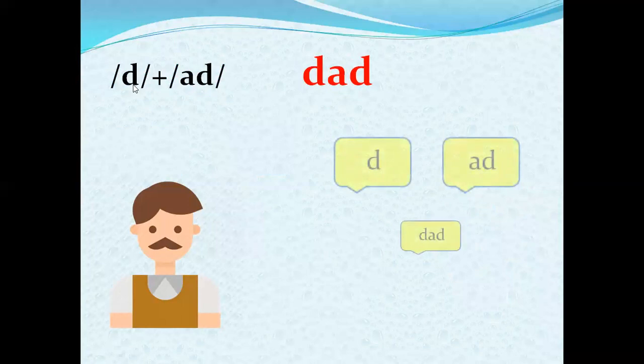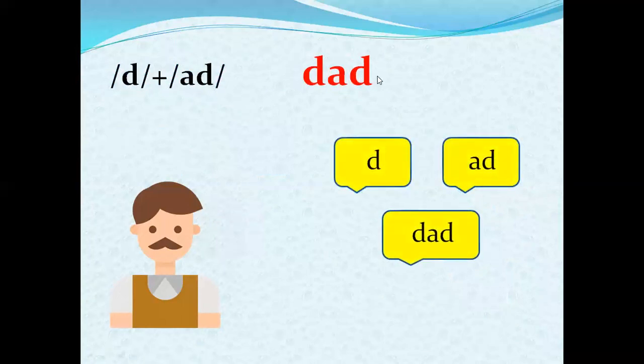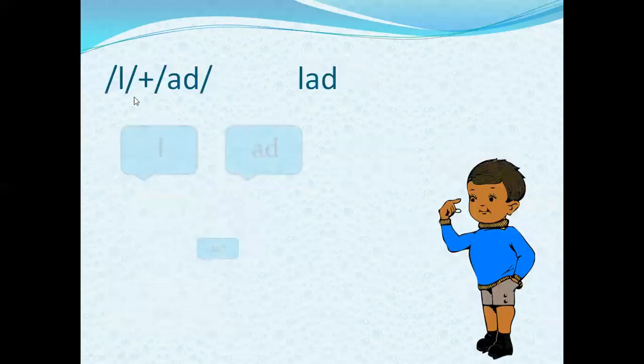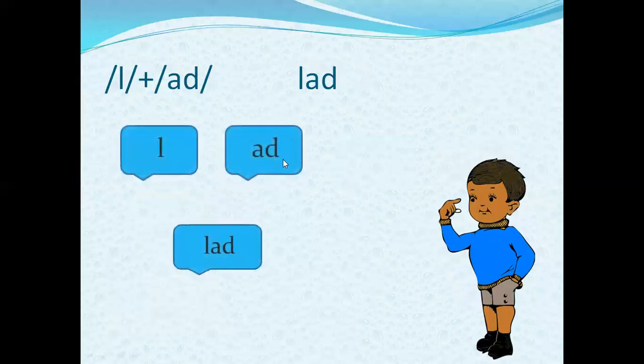Now look here. It is D and AD, dad. When you read together, D and AD, it becomes dad. He is a dad. Now, L and AD, lad. How to read it? He is a lad. Lad means a young boy, a small boy is called a lad.